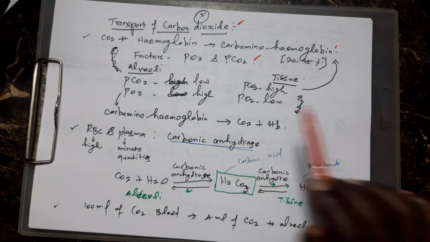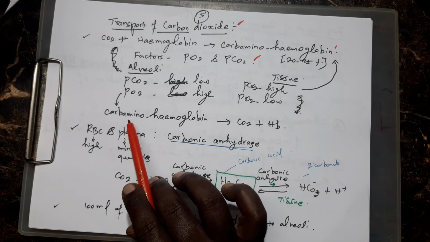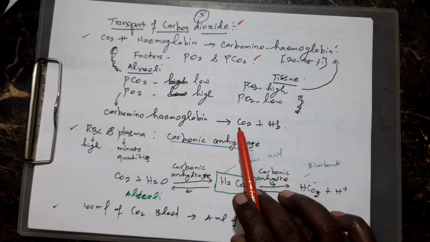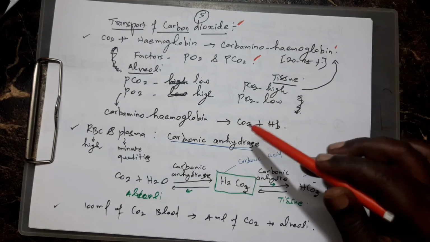Okay, in the alveoli, what happens? Carbaminohemoglobin comes to the alveoli through the blood and is divided into CO2 and hemoglobin. Again, CO2 goes out of the body.